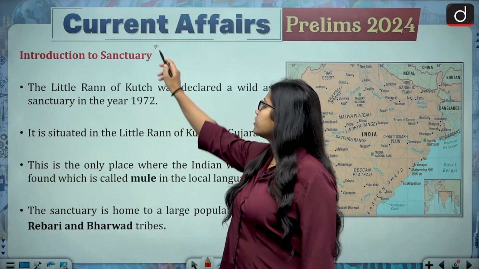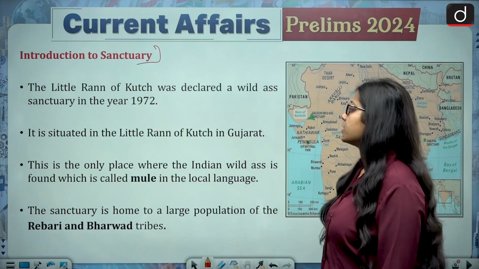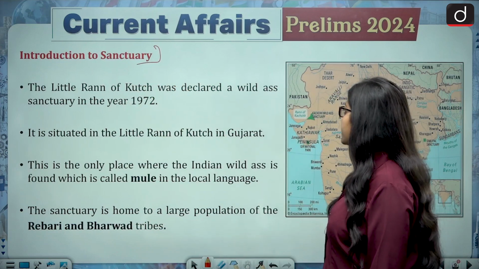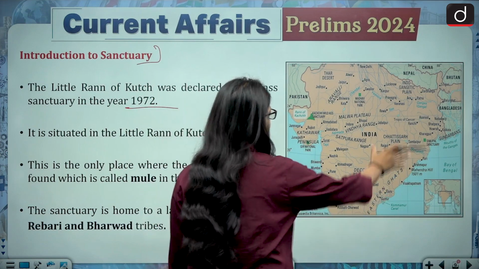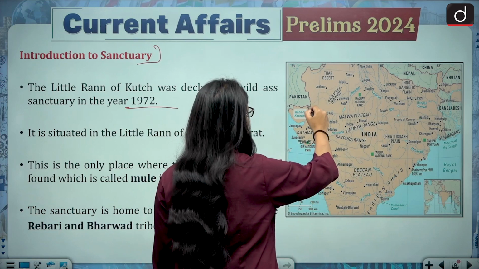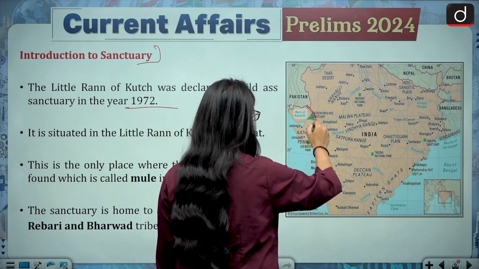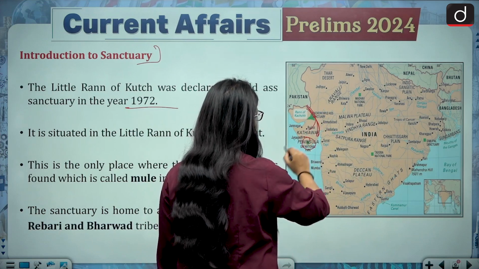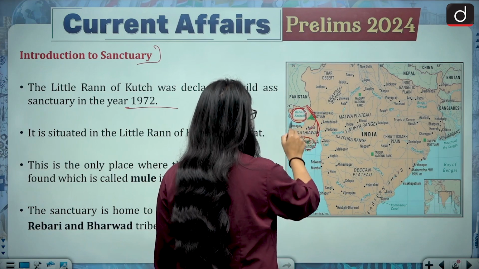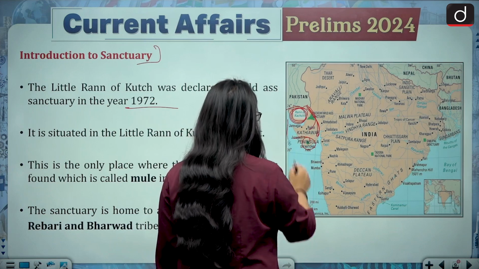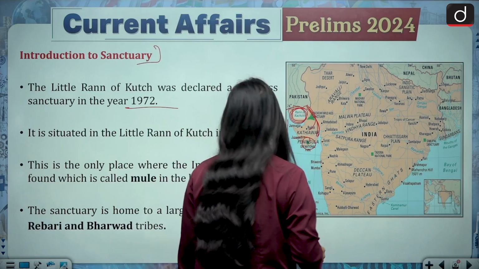Now about the wild ass sanctuary. The Little Rann of Kutch was declared a wild ass sanctuary in the year 1972. Look at this image. This is the area of Gujarat. This is Gir National Park, and this is the area of the Rann of Kutch. It shares a border with the Arabian Sea.